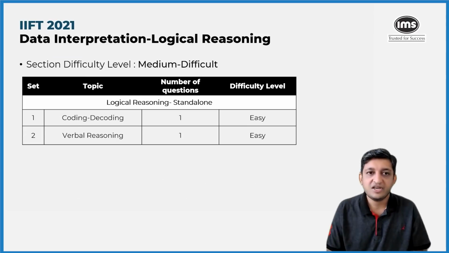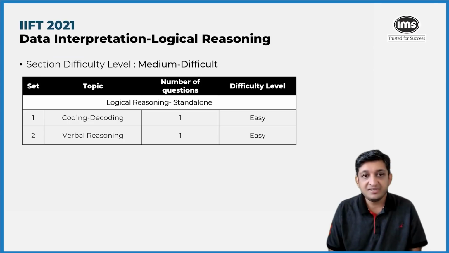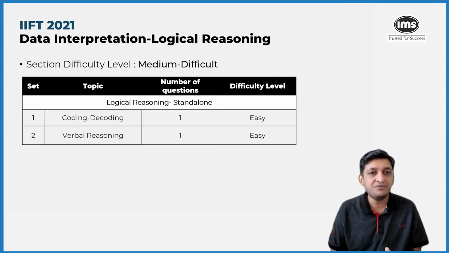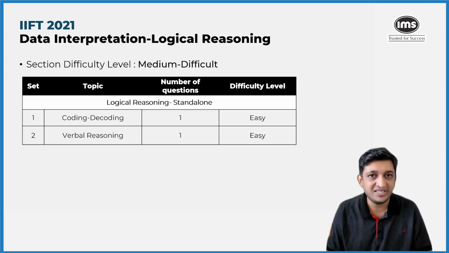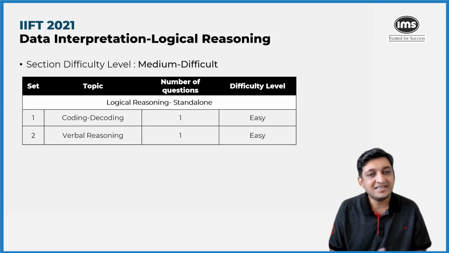Now, coming to the first section, the data interpretation and logical reasoning section, it was more or less similar in terms of nature and split when you compare it to IIFT 2019 or IIFT 2020. The section can be said to be medium to difficult at an overall level. And of course, that is a function of the amount of time available to solve the section. If you had 1 hour to solve this entire section, you would have got almost everything correct. But considering that you have to solve the section in 35 to 40 minutes, that would have been a challenging affair.